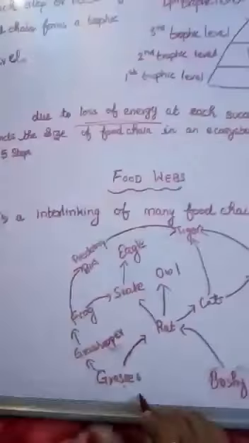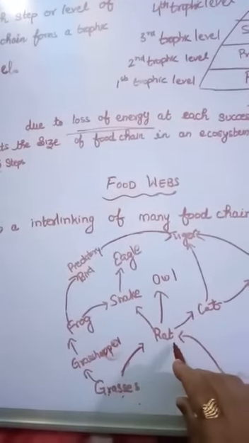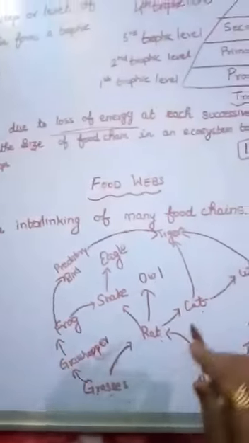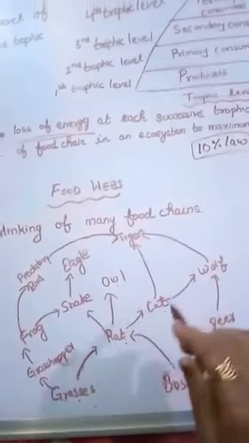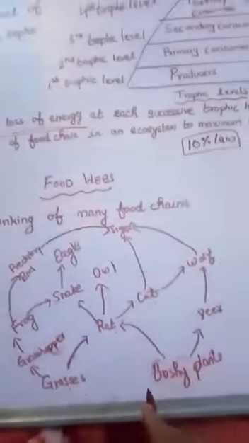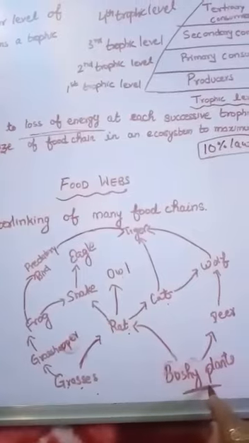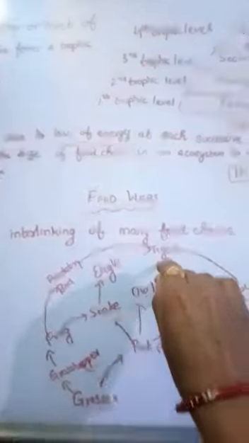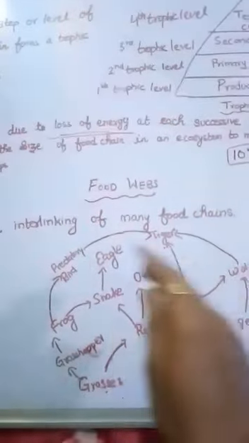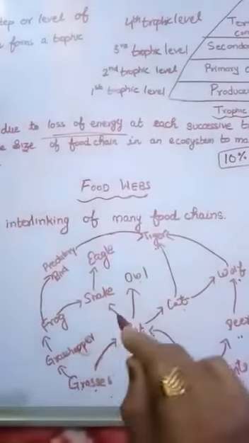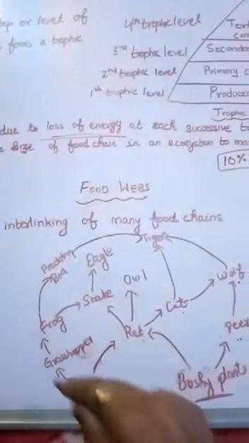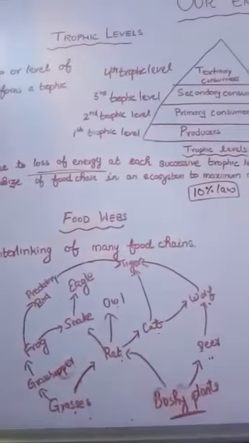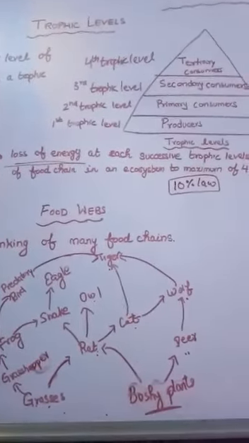Grasses also may be eaten by the rat, further eaten by the cat, maybe by the owl or maybe by the snake. Further, the cat may be eaten by the wolf or the cat may be eaten by the tiger, or the bushy plants eaten by the deer, further eaten by the wolf, and the wolf further eaten by the tiger. So there are so many food chains which are interlinked with each other, and these interconnections are known as the food web. Now, what is the difference between the food chain and a food web?